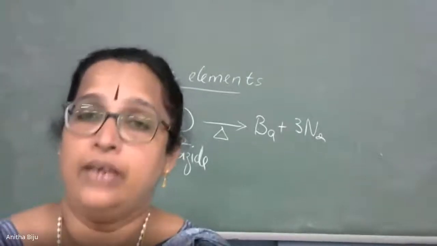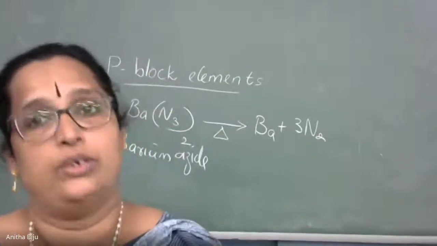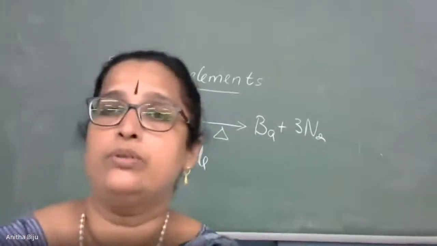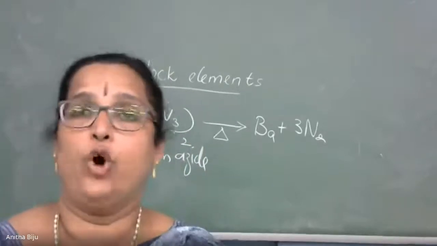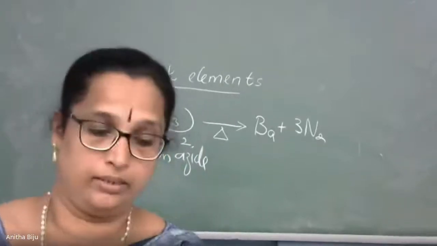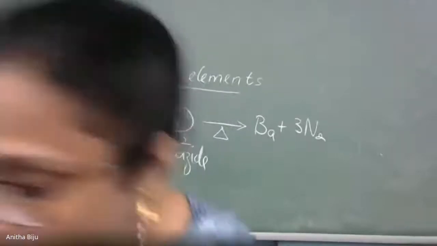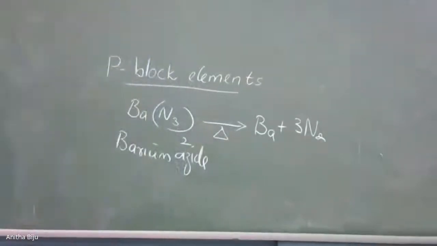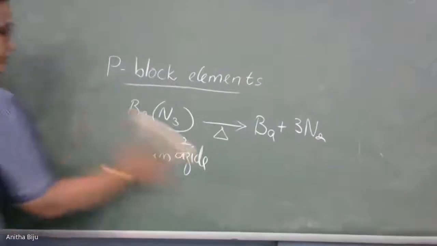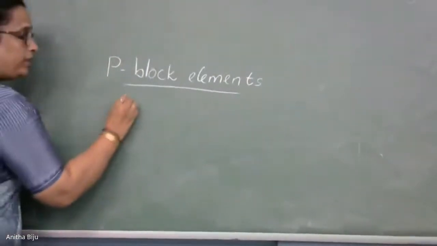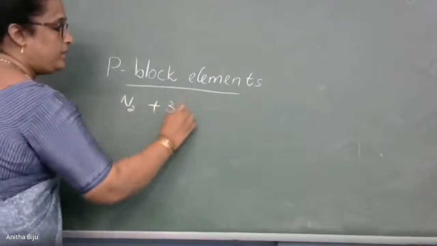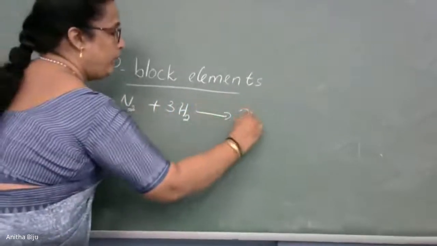And the next one, reaction with oxygen. You can mention that also. Dinitrogen reacts with oxygen, forms nitric oxide. I'll write the equation on the board. First equation, N2 plus 3H2 gives 2NH3.